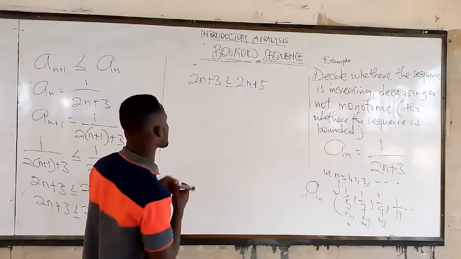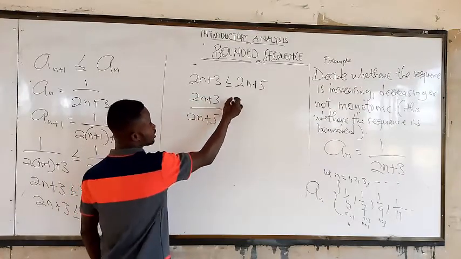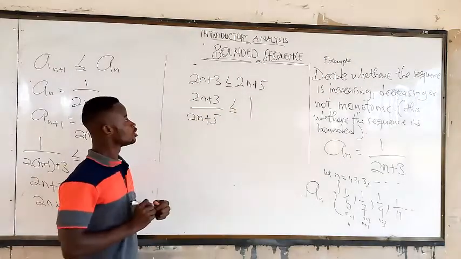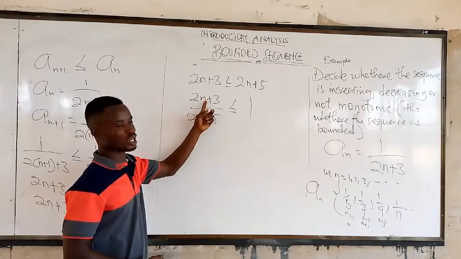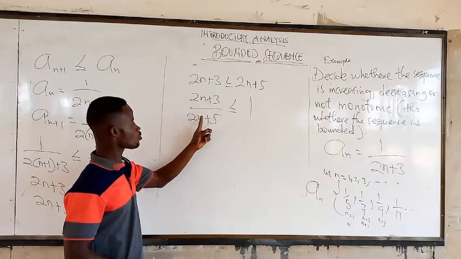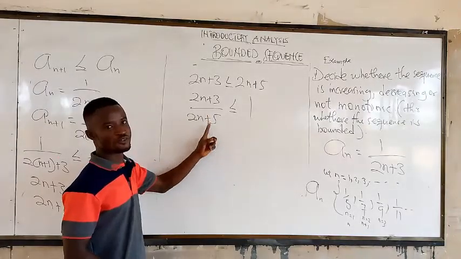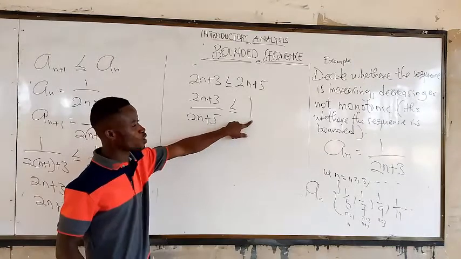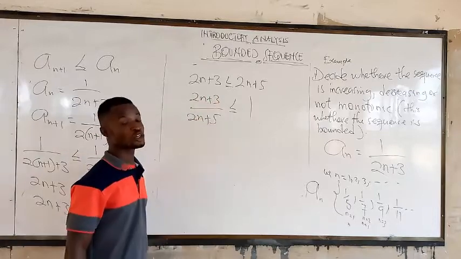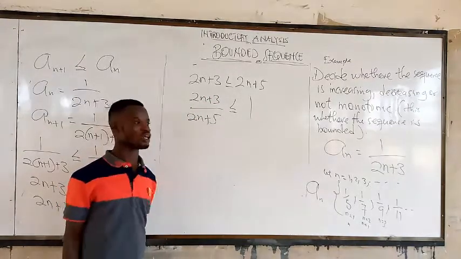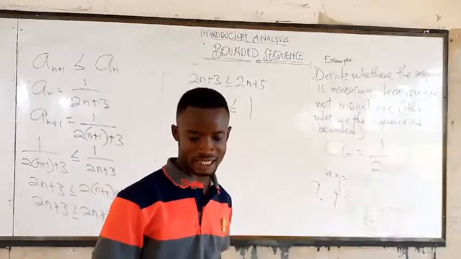Alright, so here we can continue to also say 2n plus 3 over 2n plus 5. In case you still can't see that, you can replace any number here. Let's replace n by 1. Here you get 5 on top, and here you get 5 over 7. Alright? And you can see that 5 over 7 is less than or equal to what? 1. So if you replace n by 2 again, no matter the number you are going to replace here, it's going to be less than or equal to 1. Very good. So this is telling us something.